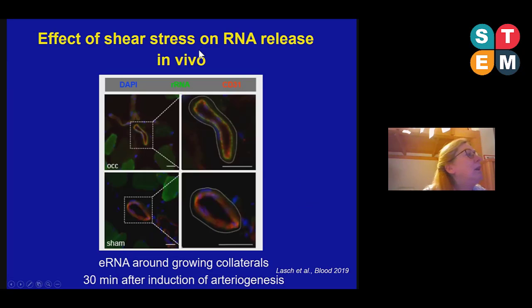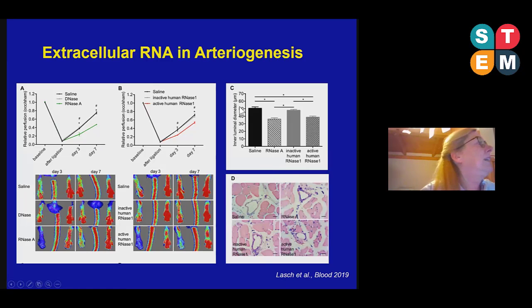Now, we were asking about the relevance of this extracellular RNA, and we measured reperfusion recovery. Before ligation of the femoral artery, the perfusion of the paws is about 100%, on the right leg and on the left leg.